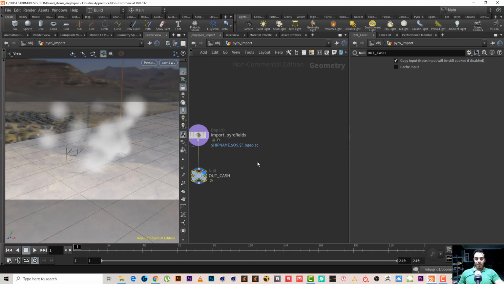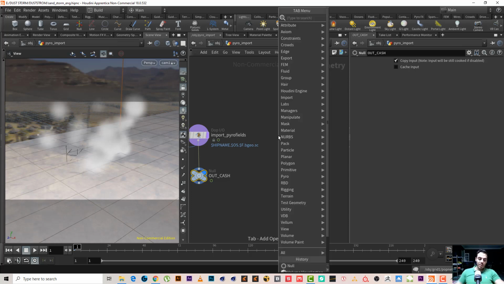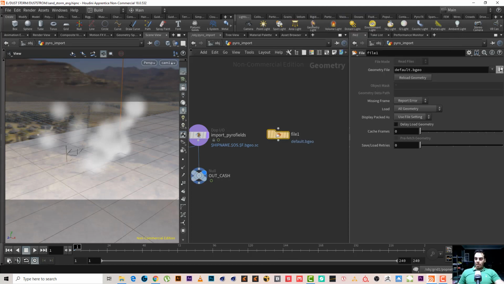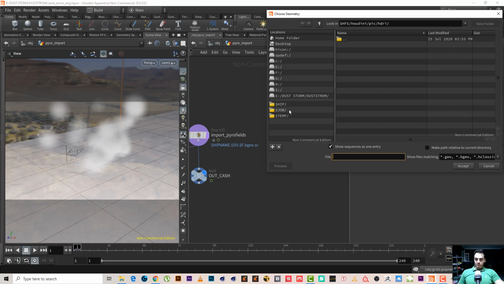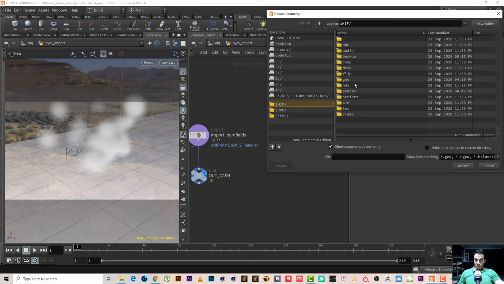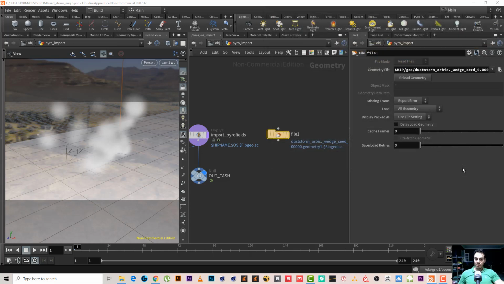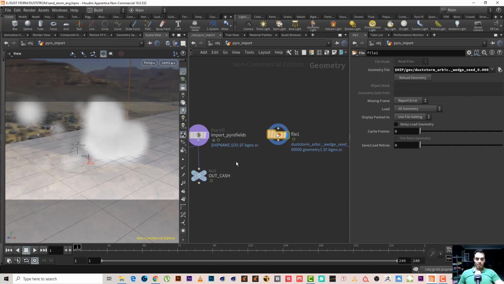Okay guys, so I already did it in the Arabic version, I already did a caching, and this caching really takes lots of time, so I will simply just use it. So let's type here a file. Let's go to our ship folder, and it's in the geo. All these 4 we have. I will use the first 3. The 5th one I'm not going to use because I think this is not complete, so I will simply use the first one. So if we check, yeah, now we have this one.